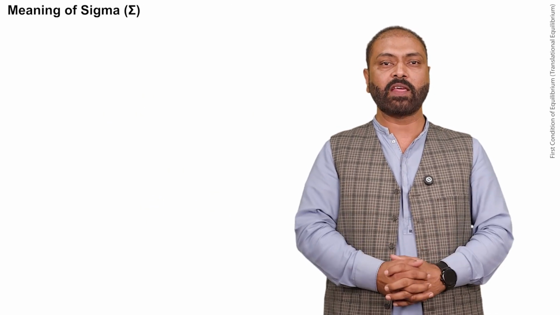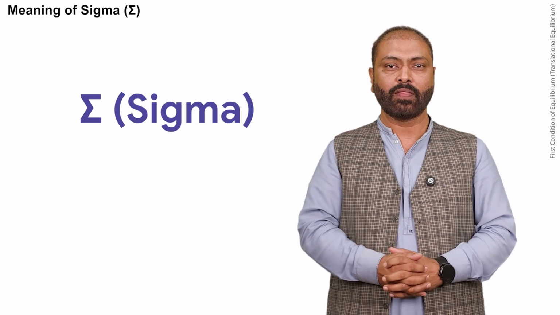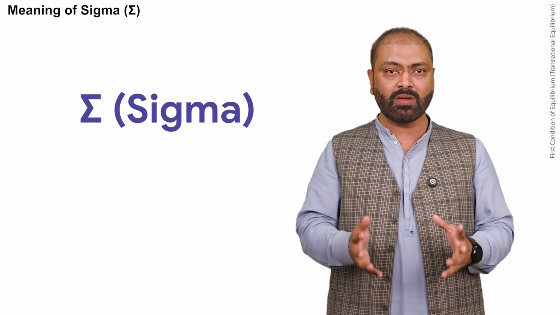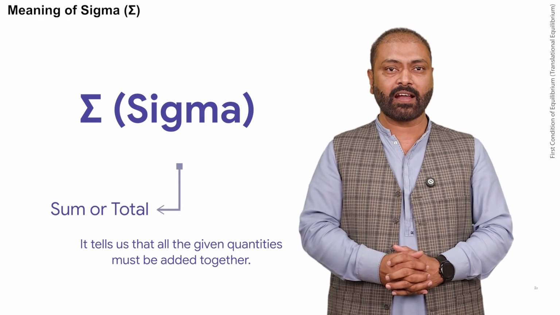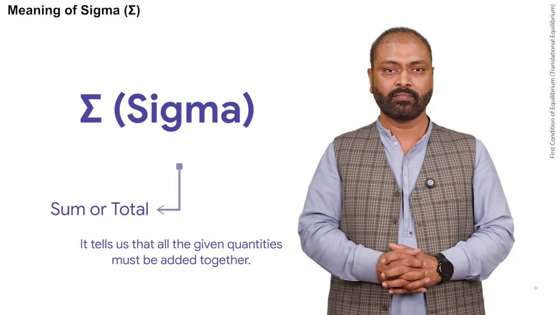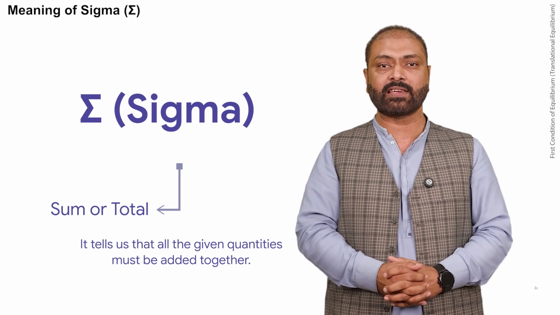Before writing the condition, we must understand a symbol used in physics. This symbol is called sigma. Sigma means sum or total. It tells us that we must add all the quantities together. ये सिग्मा का सिंबल अक्सर हम टोटल समेशन के लिए भी इस्तेमाल करते हैं.